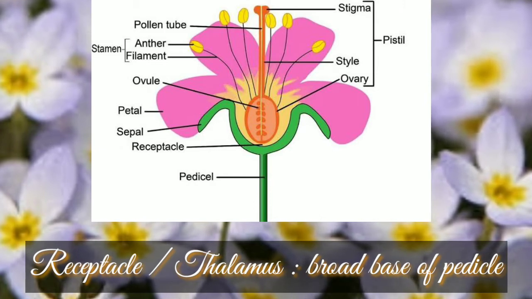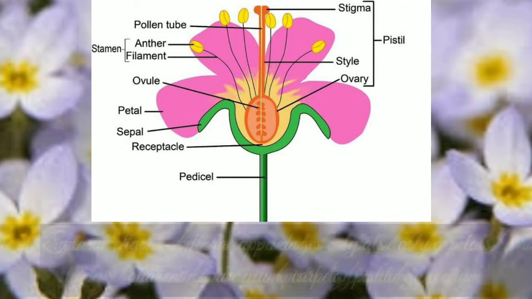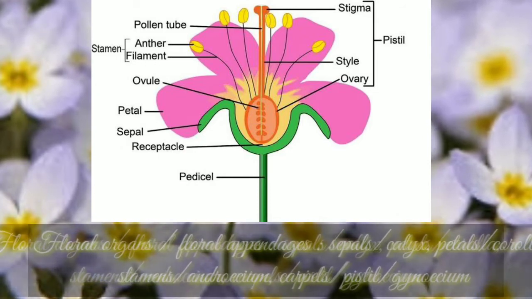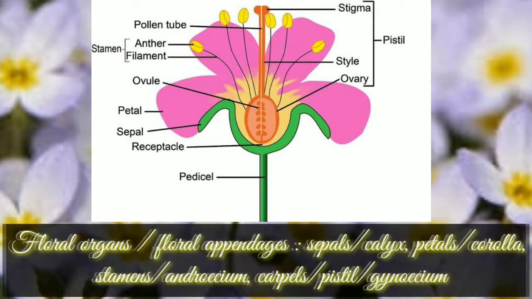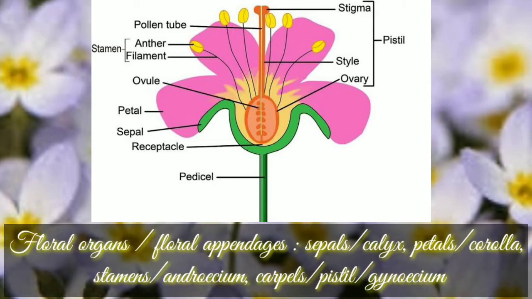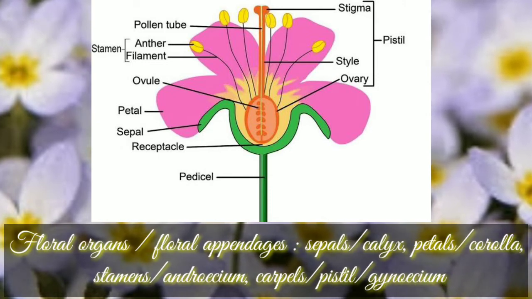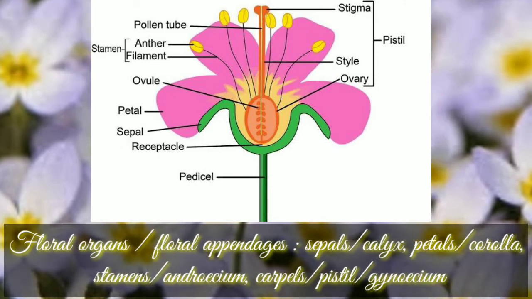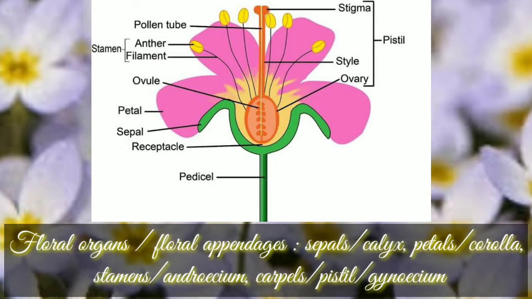The thalamus bears floral organs or floral appendages, that is, calyx or sepals, corolla or petals, androecium or stamens, and carpels or pistil, that is also known as gynoecium.